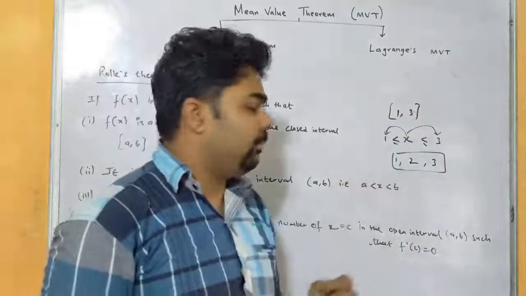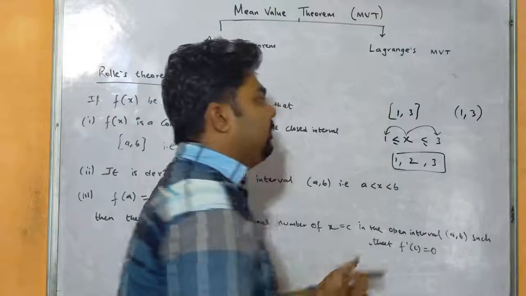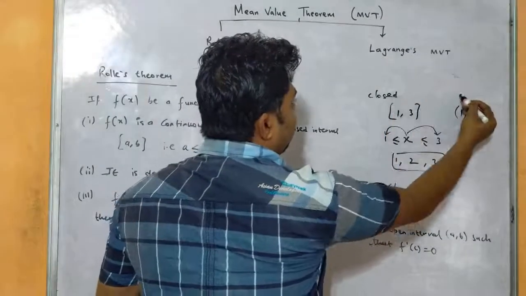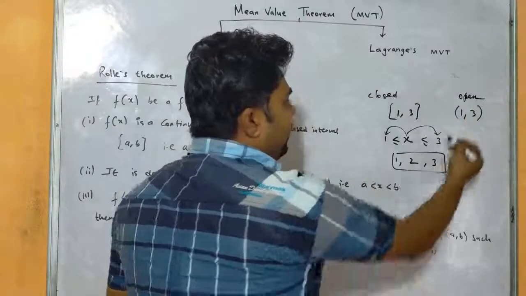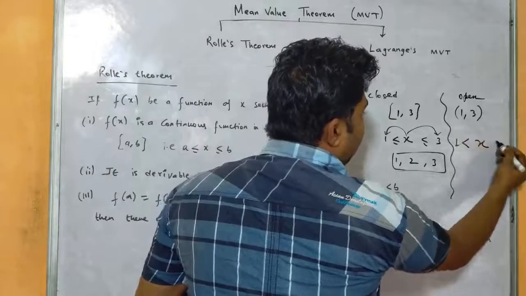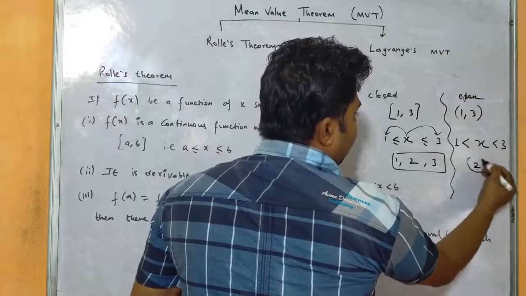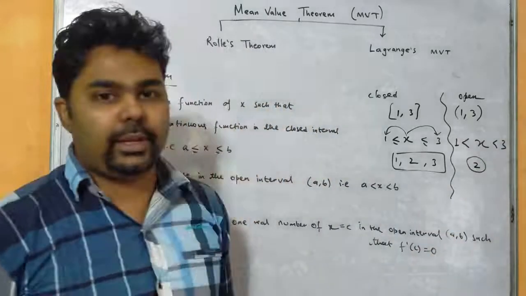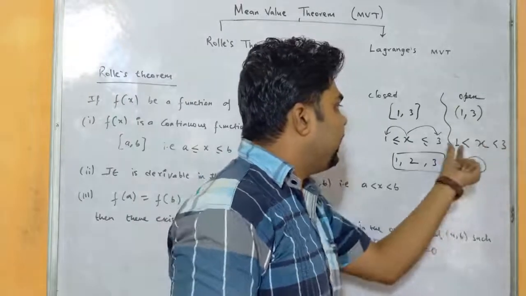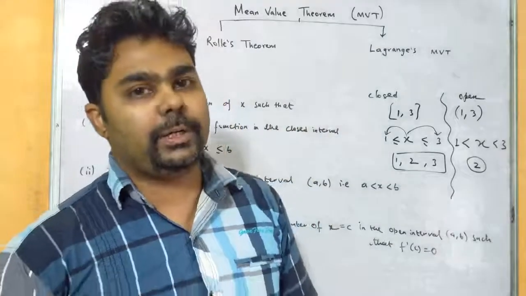That means closed interval. But when I say that 1 comma 3 is within first bracket, that means this is open interval. Open interval indicates the value of x will be greater than 1 and less than 3. That means the value of x can be 2, or it can be 1.5, it can be 2.5, or any value which is lying between 1 and 3. It cannot be 1, it cannot be 3. So this is the basic difference between closed interval and open interval, right?